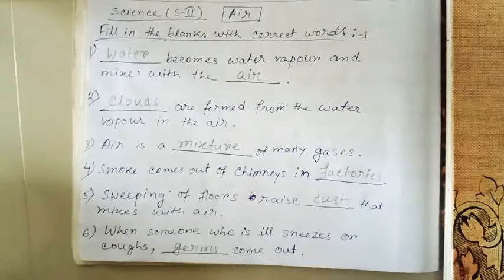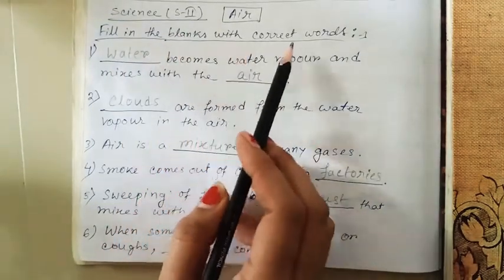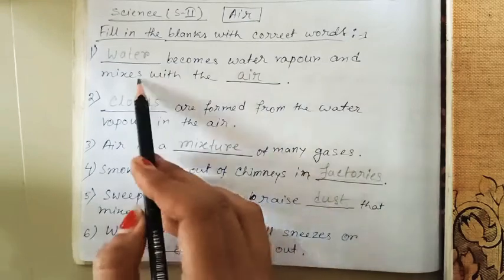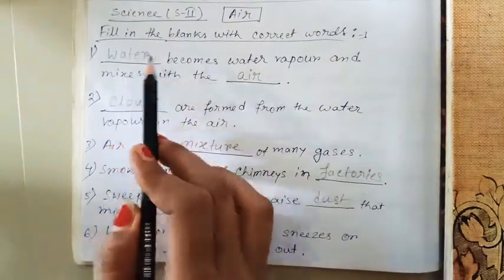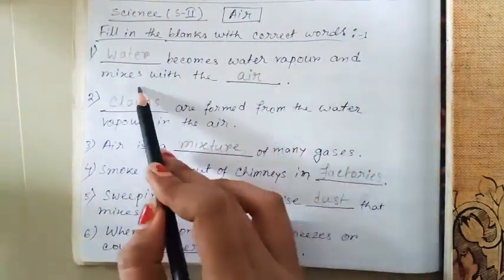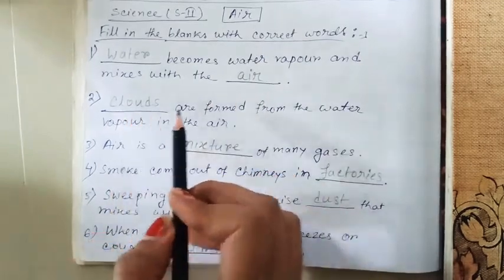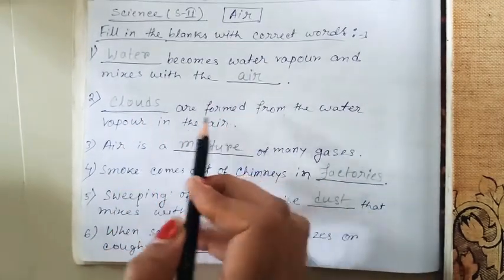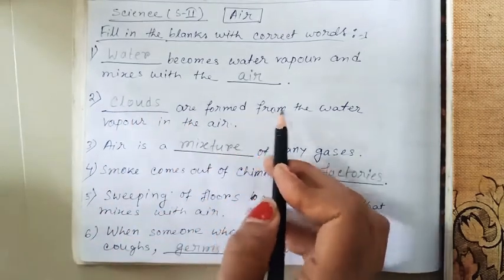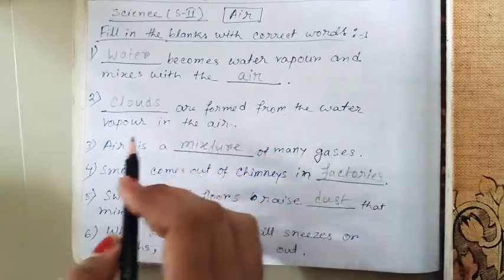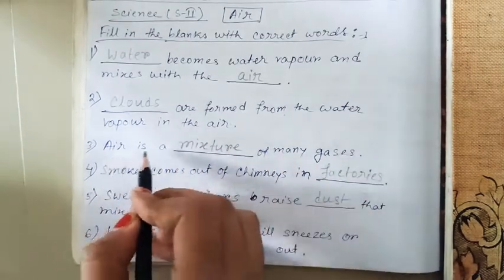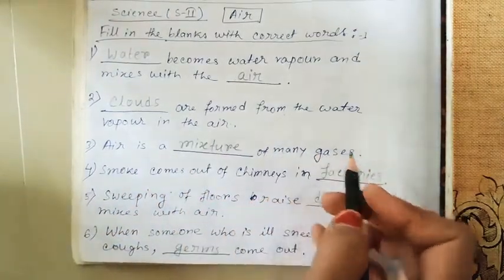So students, this is your homework for today. Fill in the blanks with correct words. Dash becomes water vapor and mixes with the dash. Water becomes water vapor and mixes with the air. Dash are formed from the water vapor in the air. Clouds are formed from the water vapor in the air. Air is a dash of many gases. Air is a mixture of many gases.